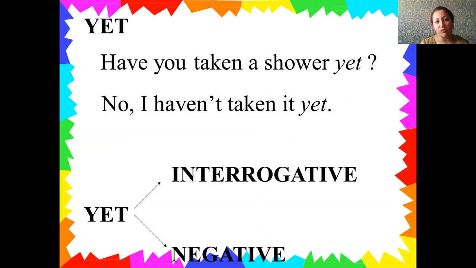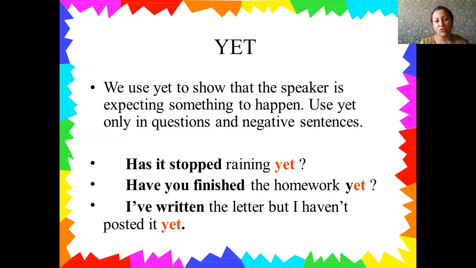Yet. Have you taken a shower yet? No, I haven't taken it yet. If you pay attention, you can use yet mostly for the interrogative and negative sentences. And here it gives us this rule. We use yet to show that the speaker is expecting something to happen. Use yet only in question and negative sentences.